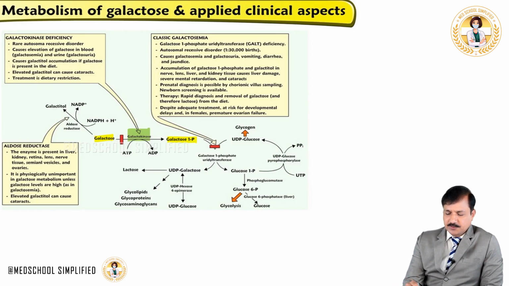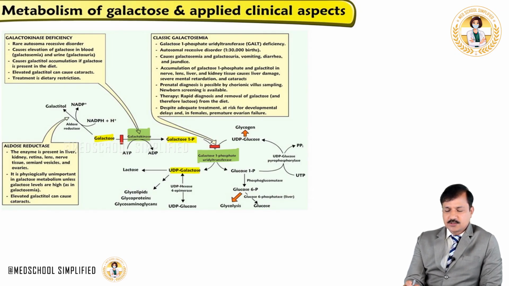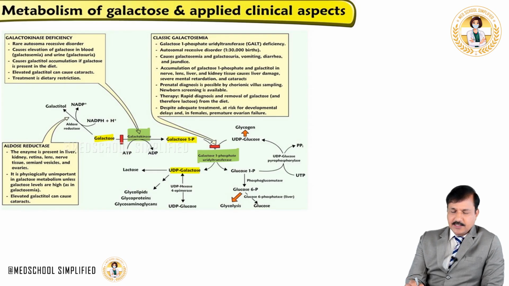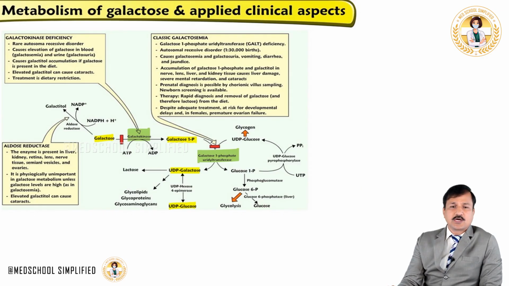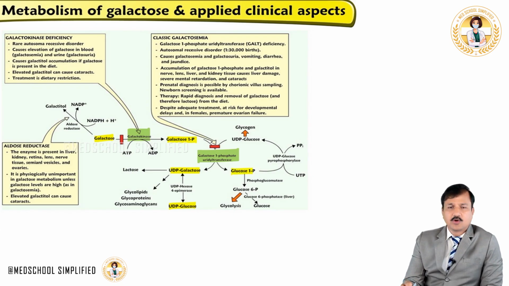Now, galactose 1-phosphate undergoes a reaction catalyzed by galactose 1-phosphate uridyltransferase, where galactose carbons are converted into UDP-galactose. Now, the UDP-galactose further down will be converted into UDP-glucose, and that is done by 4-epimerase. Now, the galactose carbons are present in the glucose carbon, UDP-glucose, and this UDP-glucose can go into second galactose metabolism and be converted into glucose 1-phosphate. So I am going to color that as glucose 1-phosphate here.